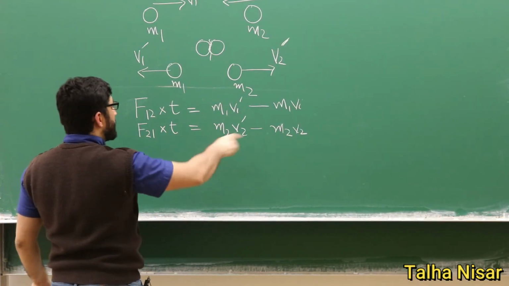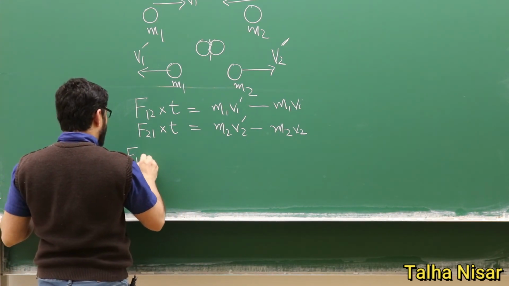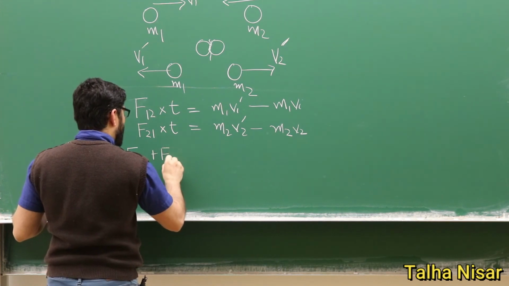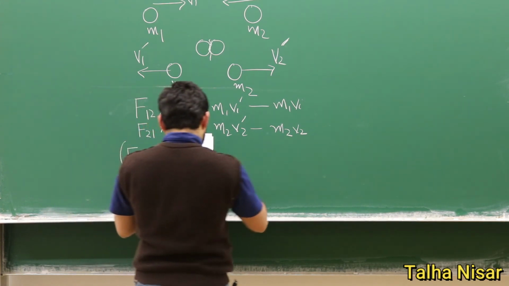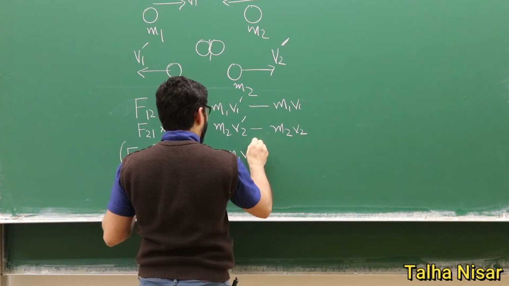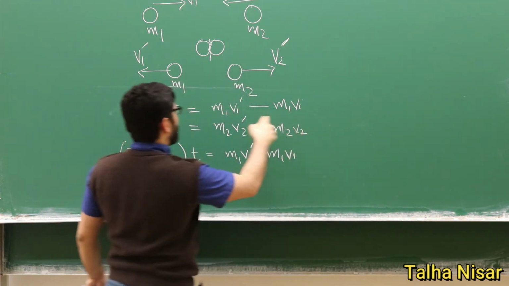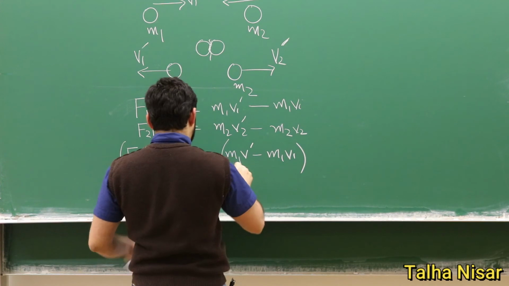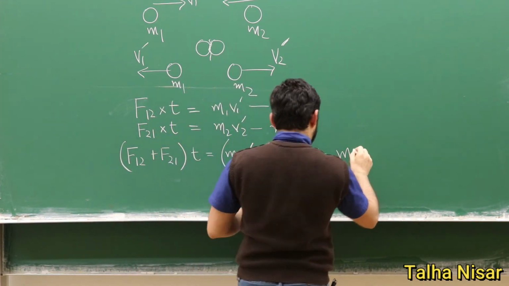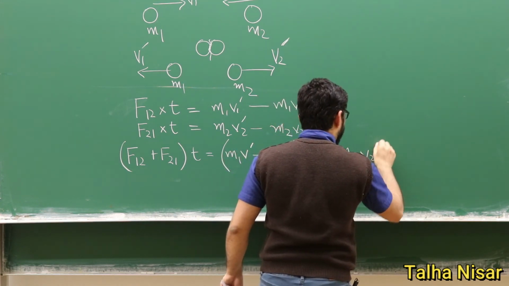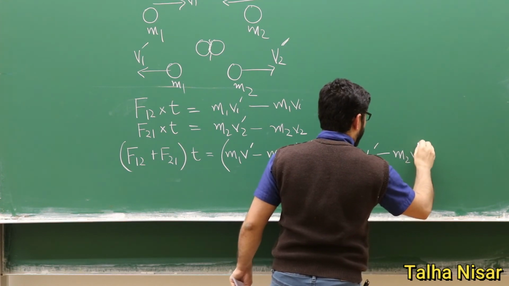If we add these two equations, what we get is F12 plus F21, and the time here is constant, equals m1v1 dash minus m1v1, plus m2v2 dash minus m2v2.